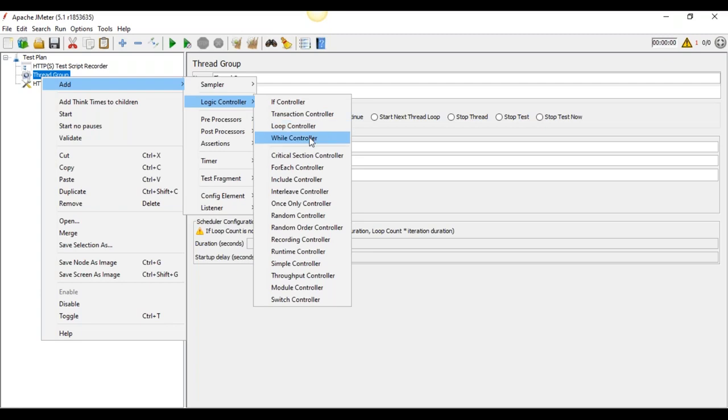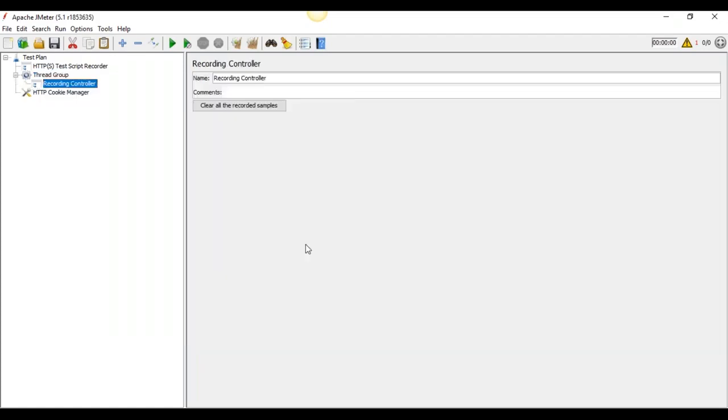Recording controller itself, right? Yes, recording controller. I got it.